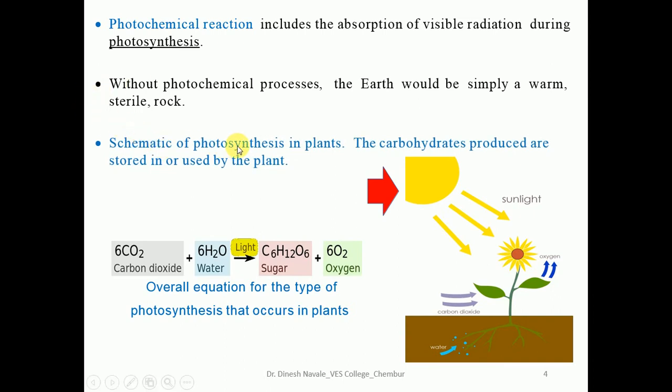This is a schematic diagram of photosynthesis in the plant; the carbohydrates which are produced are stored in or used by the plant. This is one of the best examples available in nature which is carried out by using photochemistry. That means there is a production of energy as well as sugar in different forms.